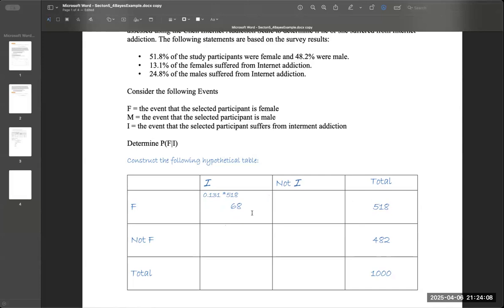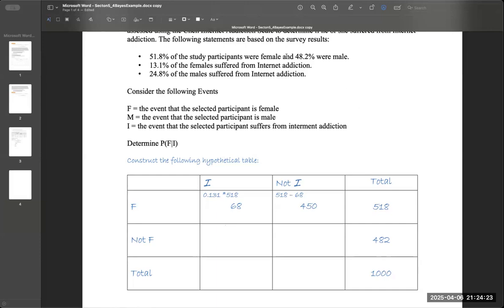We can use subtraction or computation to find out the other. So I'm just going to do subtraction to find out the ones who do not have internet addiction. So that is our 518 minus the 68 that we have here.